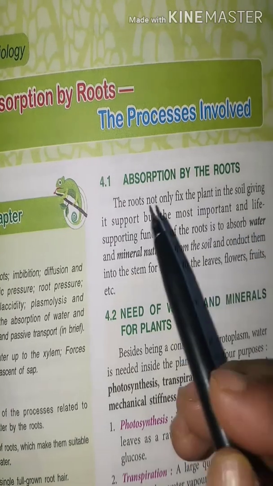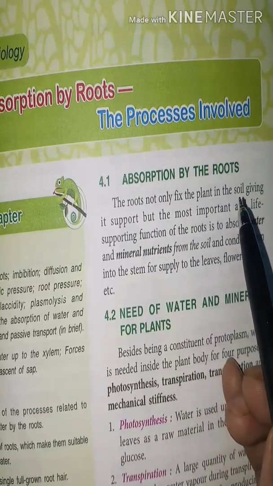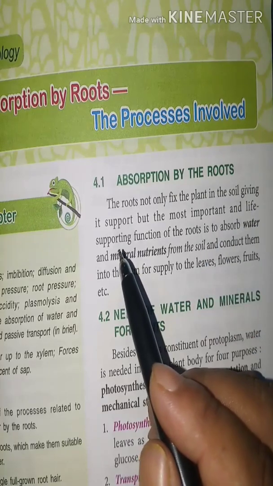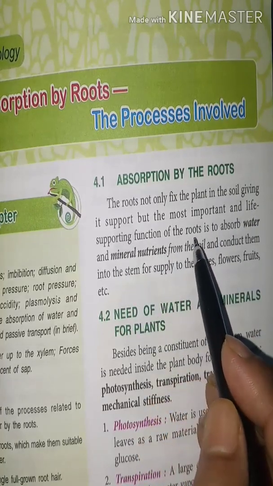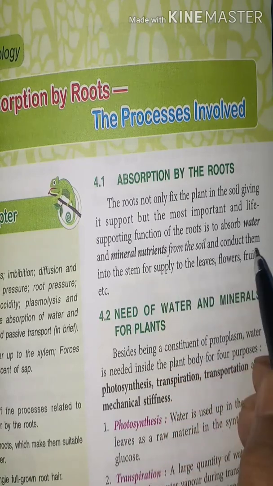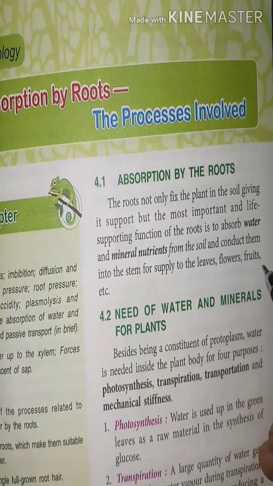The roots not only fix the plant in the soil, giving it support, but the most important and life-supporting function of the root is to absorb water and mineral nutrients from the soil and conduct them into the stem for supply to the leaves, flowers and fruit.